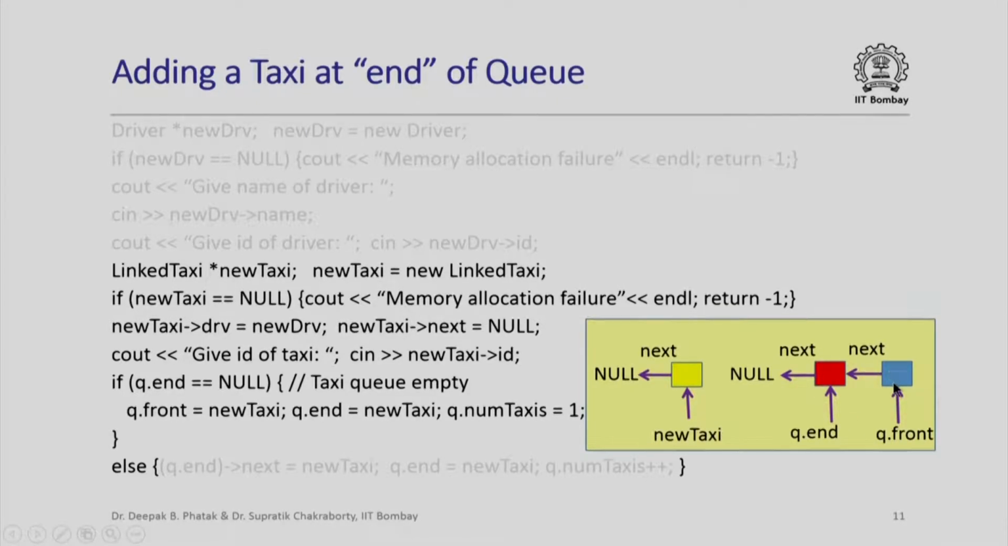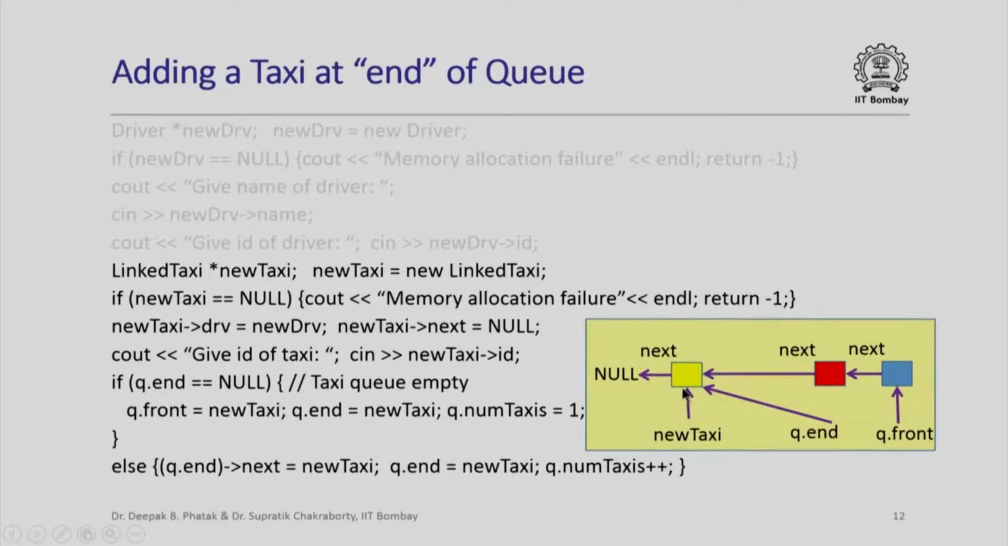The next member of the front of the queue is pointing to the next taxi in the queue, and the next member of the taxi at the end of the queue is pointing to null. And here is new taxi whose next member is already pointing to null. That is what we did here. And now in this case, what should we do in order to add this new taxi at the end of the queue? We should simply make this next pointer of whatever was originally at q dot end point to this new taxi, and we should make q dot end also point to this new taxi.